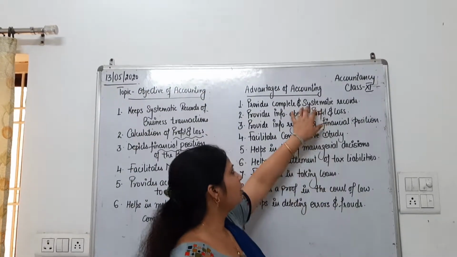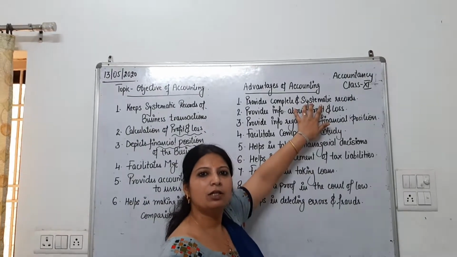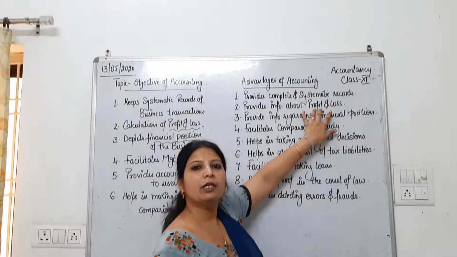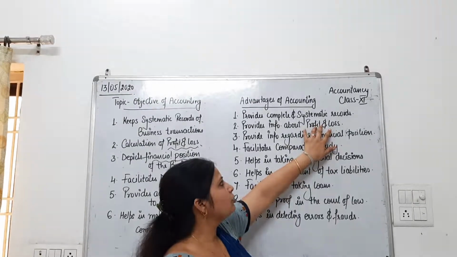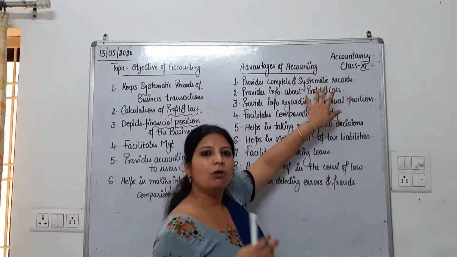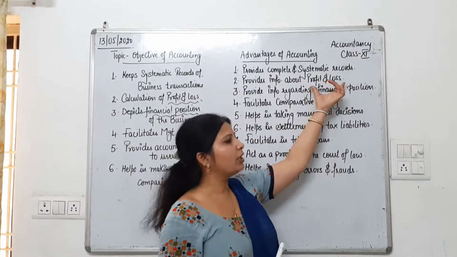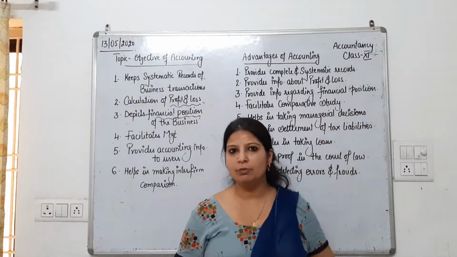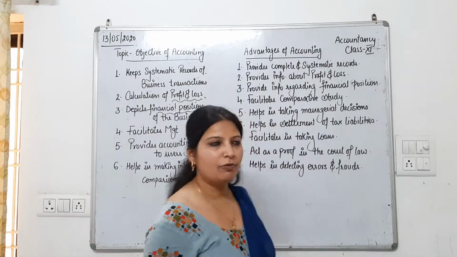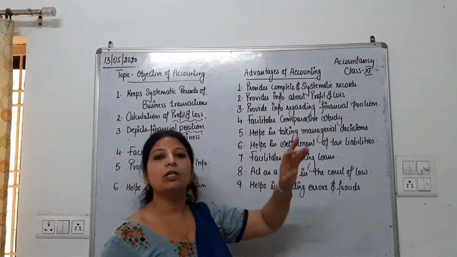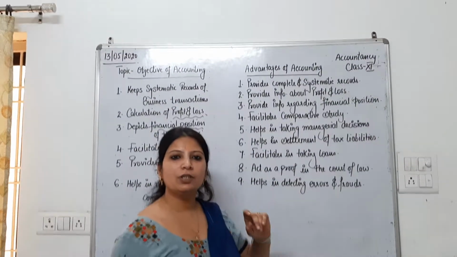As we prepare, we make a complete record of all the expenses and losses, and of all the income and gains. After meeting all the expenses and after taking all the income and gains, we calculate the profit and loss. That may be in two forms, gross profit and net profit, after meeting all the operating and non-operating expenses, on a yearly basis, that is, at the end of the year.